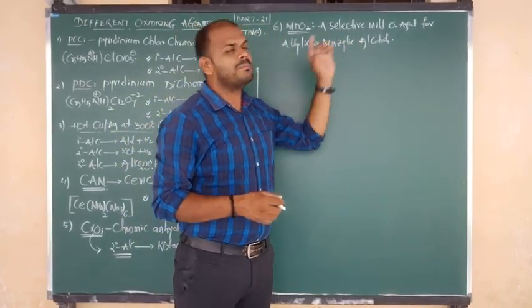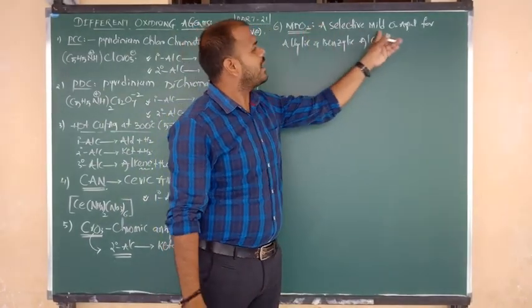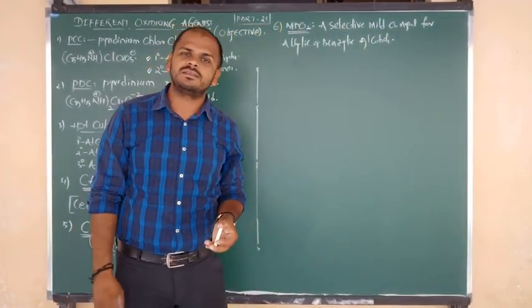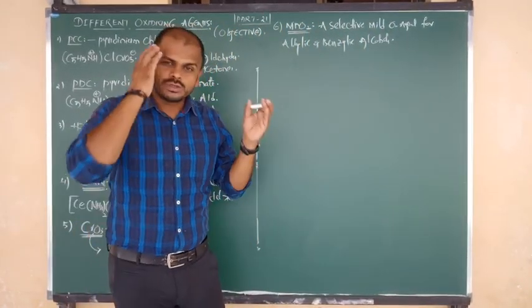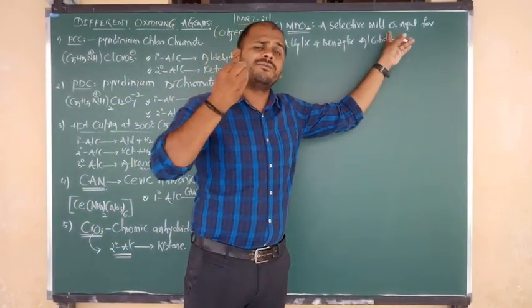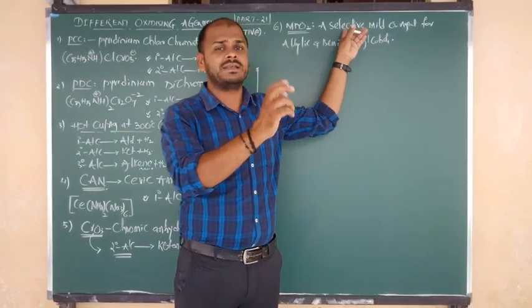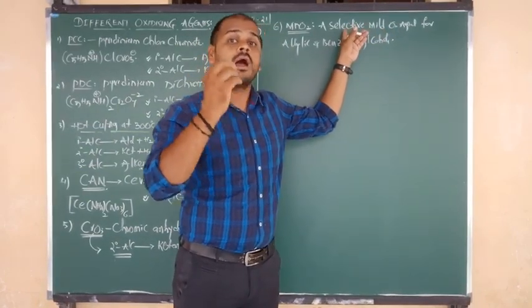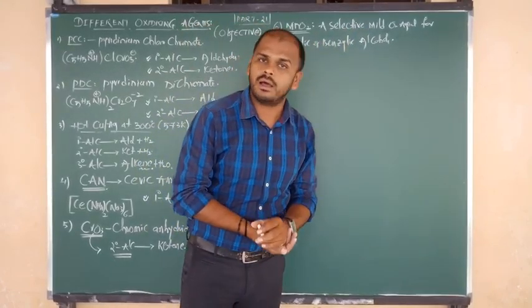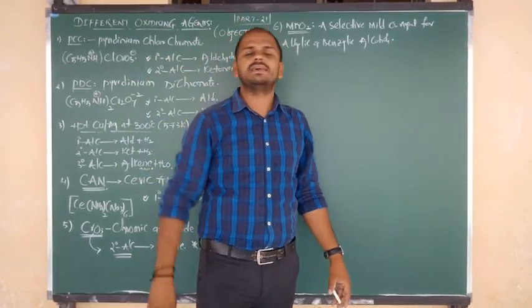So allylic and benzylic alcohols are selectively oxidized by a mild oxidizing agent, MnO2. Remember, it is a weak oxidizing agent and it is selective, because it oxidizes only the allylic and benzylic alcohols, but won't affect the double bond. That's why I am saying selective.